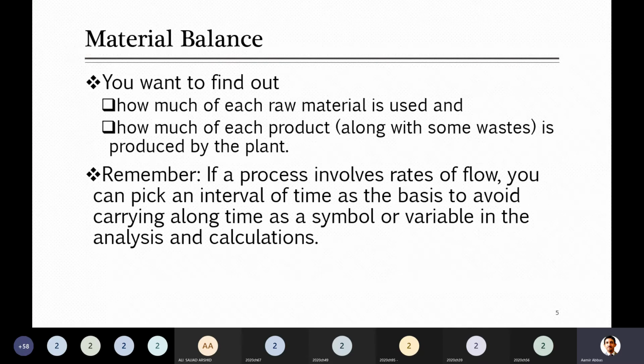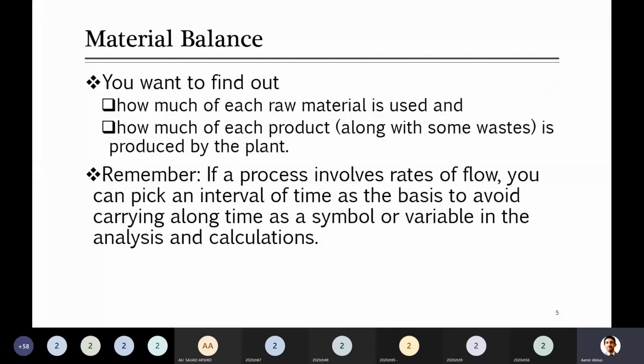So what you need to find most of the time when you solve the problem is how much of each raw material is used. If there is a reaction, then you will be dealing with this. If there is no reaction, then you simply calculate. Most of the time either the flow rate is given or you have to calculate it. But when there is a reaction, we have to calculate how much raw material will be used in the reaction. And when a reaction takes place, sometimes we need to calculate how much of each product is produced along with some waste, or byproducts.